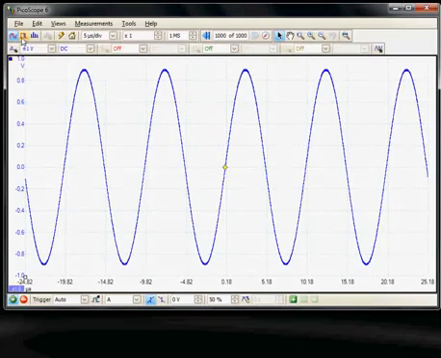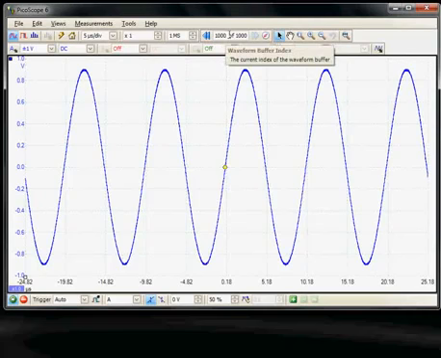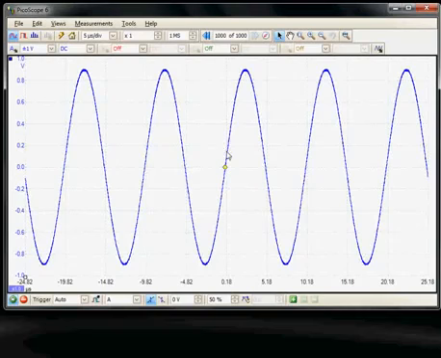The capture setup toolbar allows us to define the capture mode and how the memory is used to acquire into triggered buffers. The instrument can have hundreds of acquisition buffers, and this is very useful if we see a random event on a data acquisition. We can then stop the acquisition and look back through the buffers and find that particular event, and this is a very unique feature of this particular product.